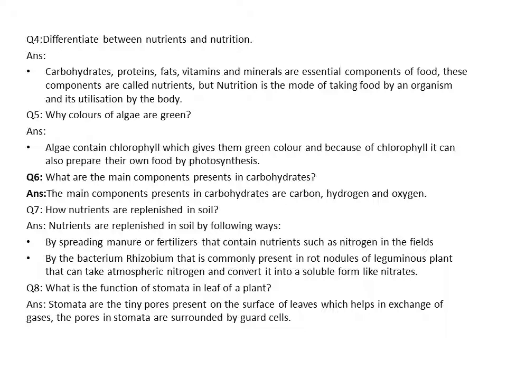How are nutrients replenished in the soil? As you know, the farmer spreads manures in their fields to increase the fertility of the soil. They also add fertilizers that contain specific nutrients such as nitrogen in the field to increase the fertility of the soil.